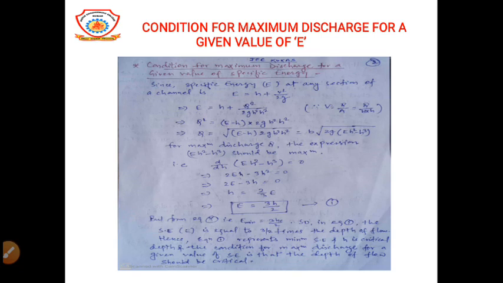It will be the ratio of discharge and area. Discharge denoted by Q and area denoted by A, where A will be the product of width of channel, that is B, and depth of flow, that is H. Okay, if we put the value of V, that is Q upon B into H, in the equation, we will get E is equal to H plus